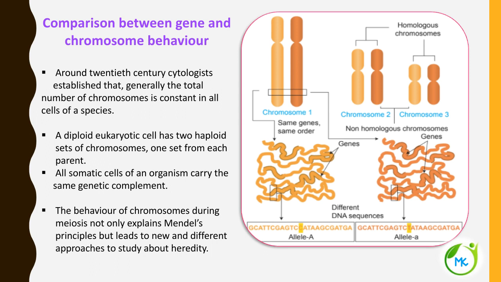For example, it has different kinds of alleles here, allele A and allele small a. In one place, the nucleotide in the allele capital A is C, cytosine, whereas in the allele small a, the DNA sequence has T, thymine.